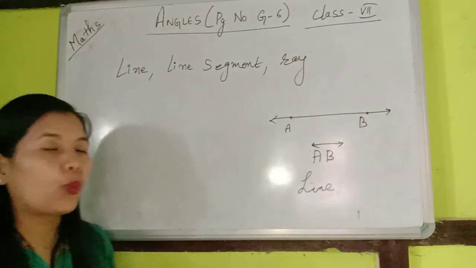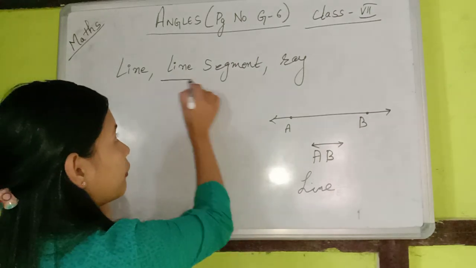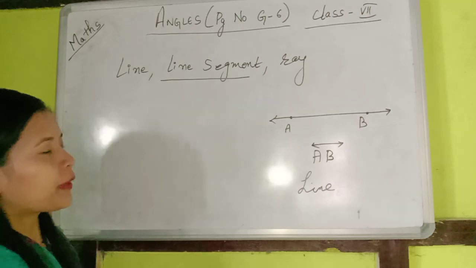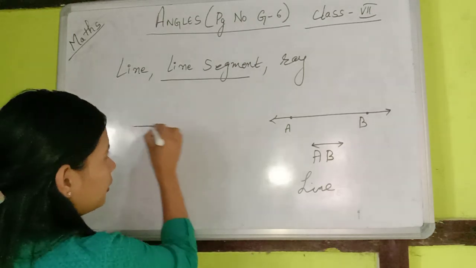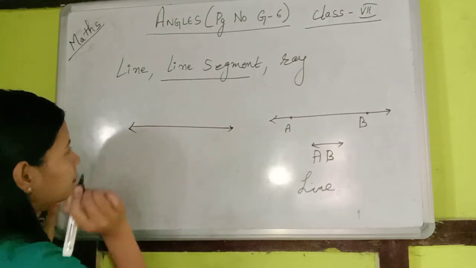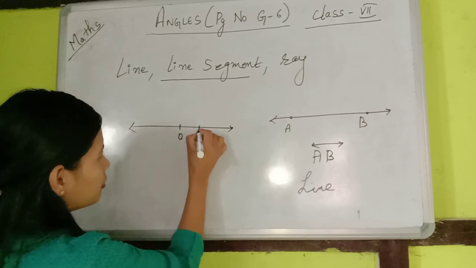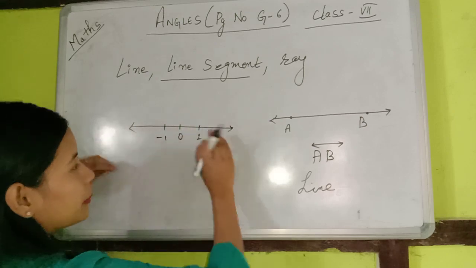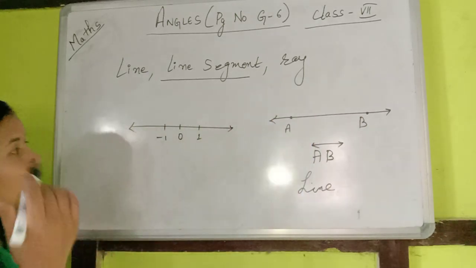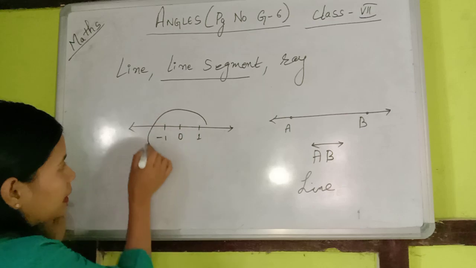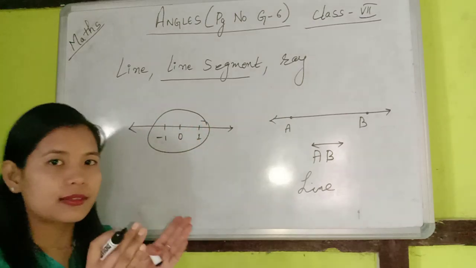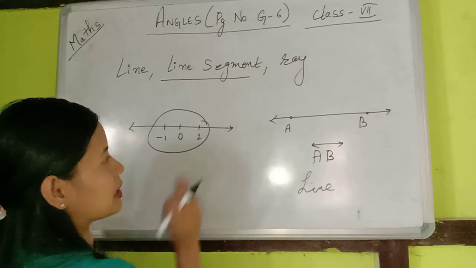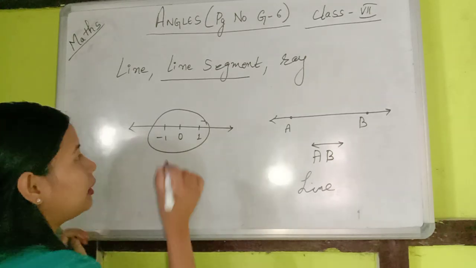Now when we talk about line segment, there is a slight difference between a line and a line segment. Suppose I again take a number line, and this is 0, this is 1, this is -1, and it goes until infinity. This number line has infinite numbers. If I consider only a part of this line, then it forms a line segment.